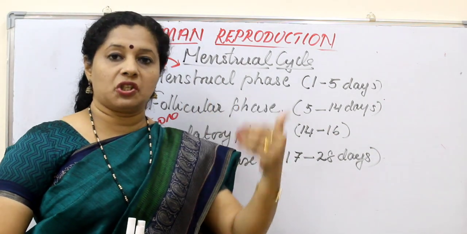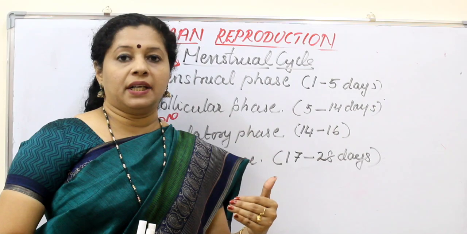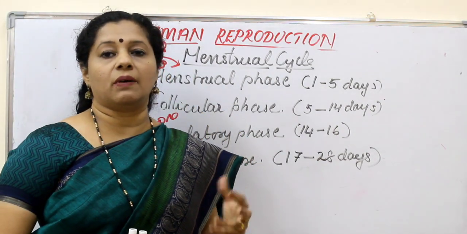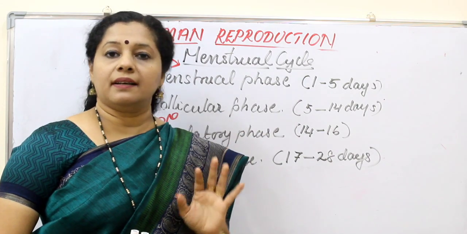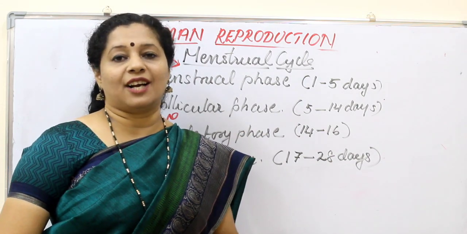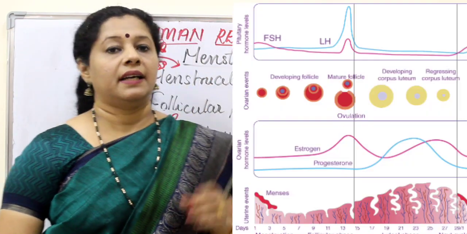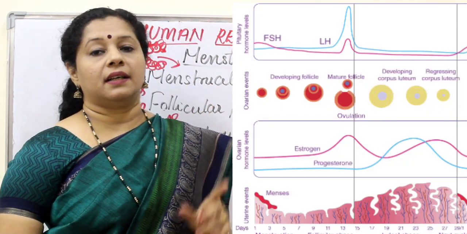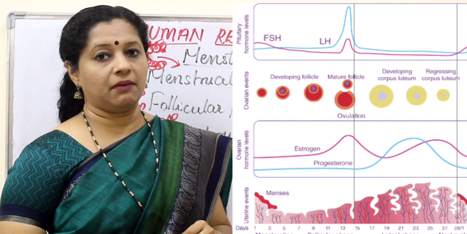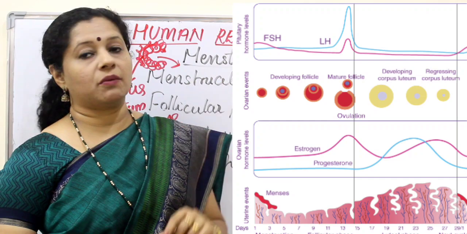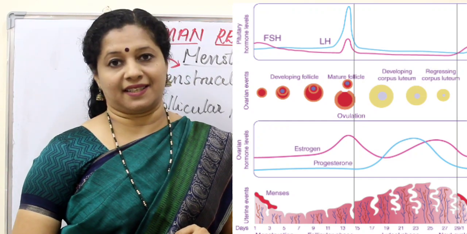Towards the end, the progesterone level will be going down because of the degeneration of the corpus luteum which is no more required, and the menstrual bleeding starts. This is the entire menstrual cycle. Hope you understood the processes very well. Here the ovarian hormones and the pituitary hormones are very important. Ovarian hormones are progesterone and estrogen. Pituitary hormones are LH and FSH.